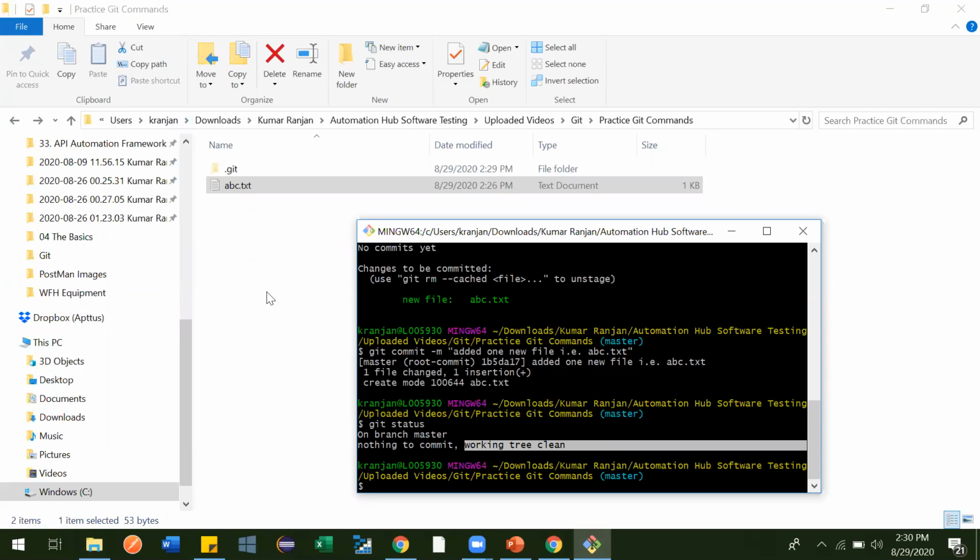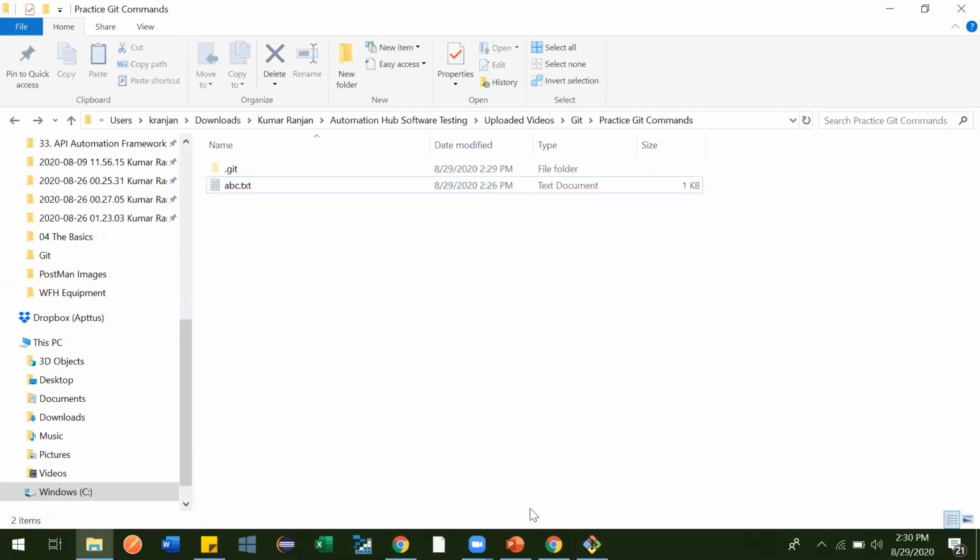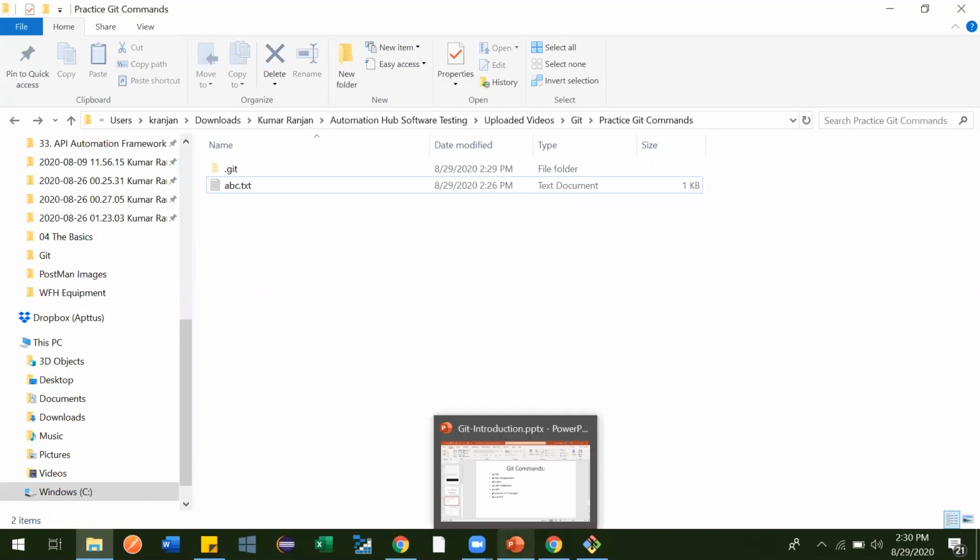Now see, we are using git, and where are we using it? Not in a Java folder or anything. We have simply created one text file and we are using it. So it means wherever your requirement is to track files and folders, whatever changes are happening, who is doing them, all those things, then you can use git. Generally in companies, everyone uses it for their project only.